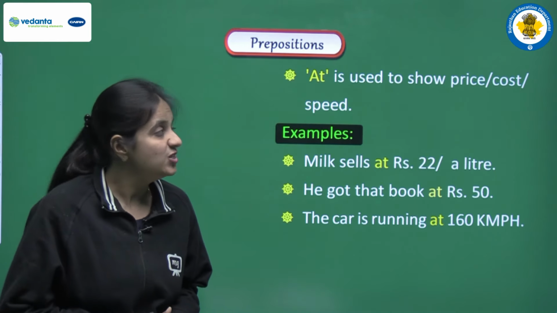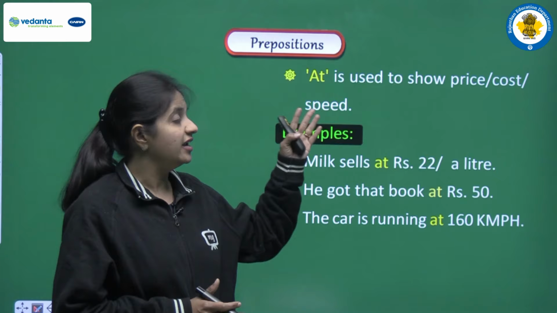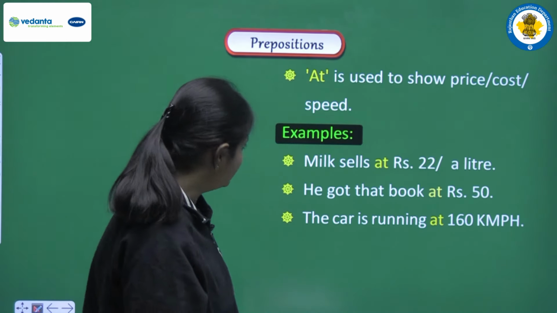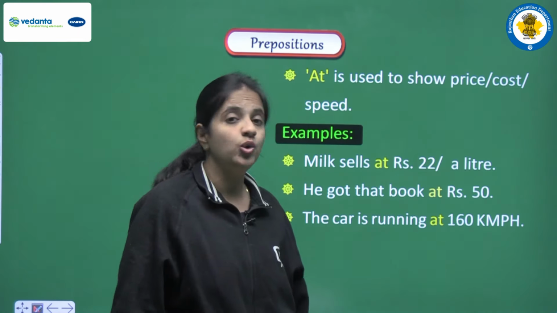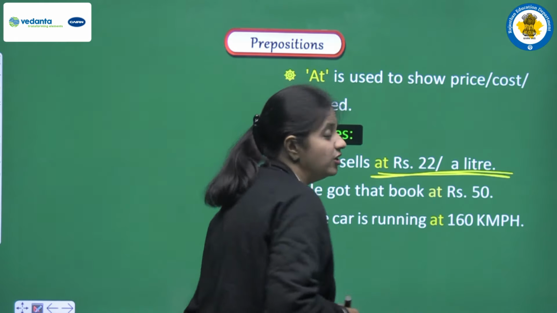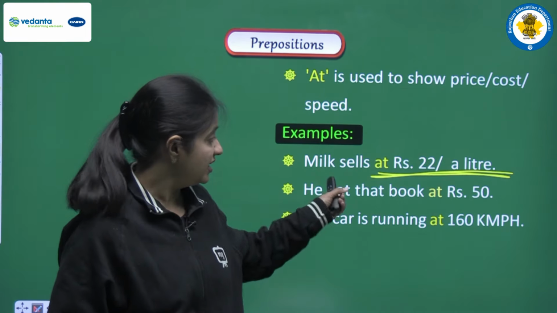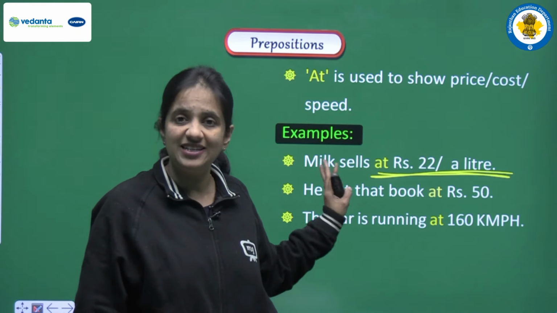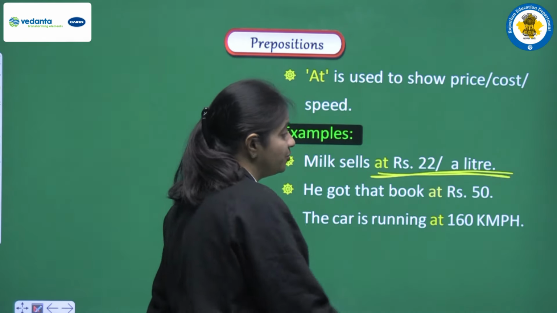At is used to show the price of something, the cost of something, and the speed of something. Let's see another example. First one: milk sells at rupees 22 per liter. Here we are talking about the cost of milk per liter, so to show the cost, we are using at in the sentence.